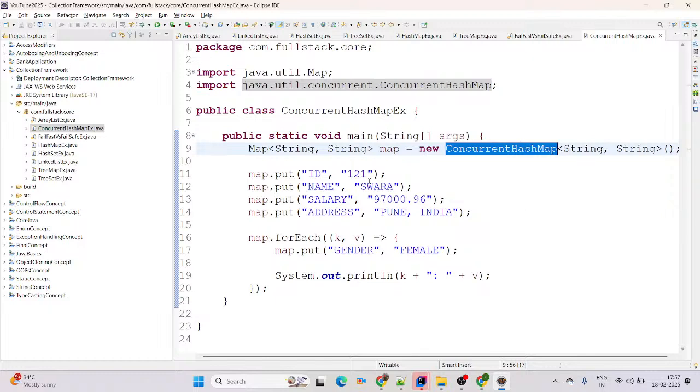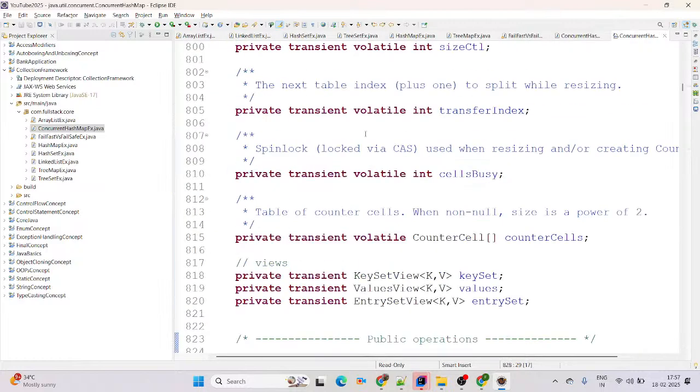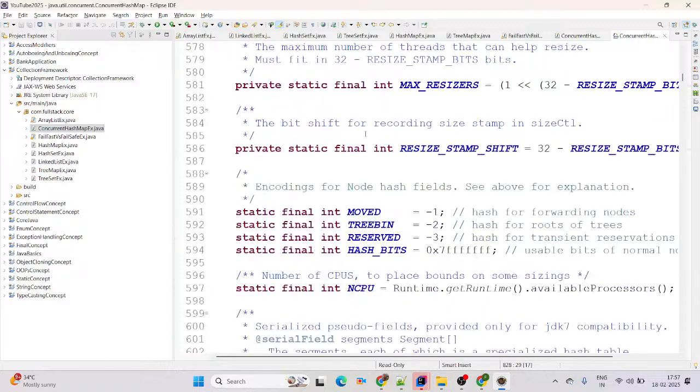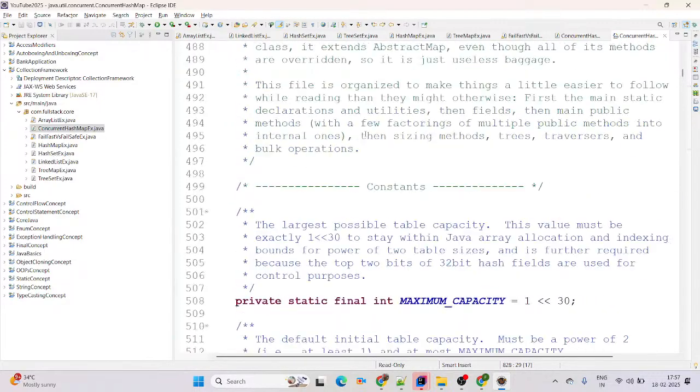Perfect. Then coming to here again, ConcurrentHashMap, you can simply say this is the fail-safe iterator in Java, and this class comes from the java.util.concurrent package there. And one more thing, ConcurrentHashMap comes in which Java version? It comes from Java 1.4 itself.